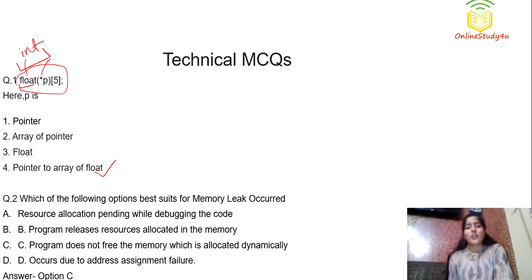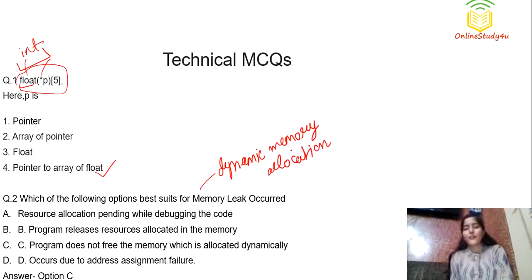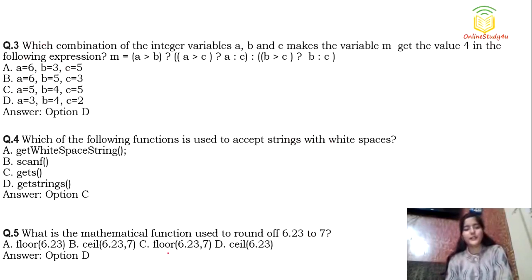We all know memory leak occurs in the case of dynamic memory allocation, right? So this is the reason for memory leak. See this one, program does not free the memory which is allocated dynamically. That is why it is always recommended to deallocate dynamically allocated memory, otherwise it will lead to memory leak. I hope this is clear.